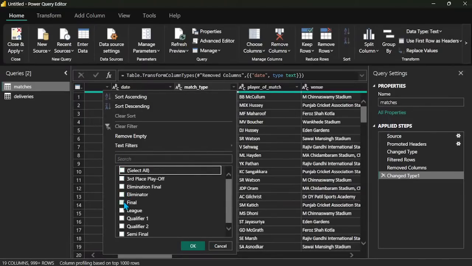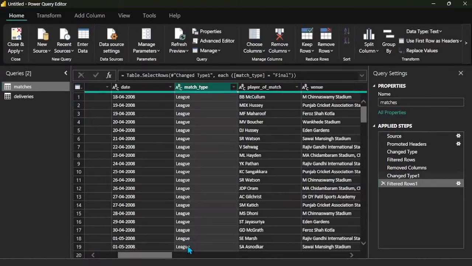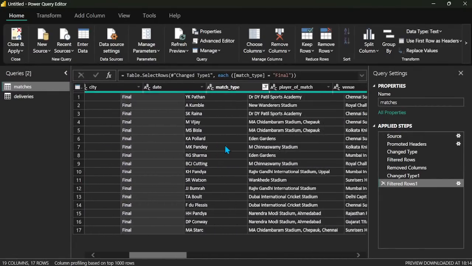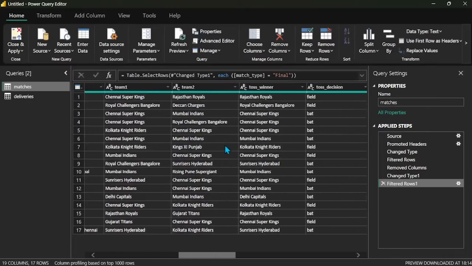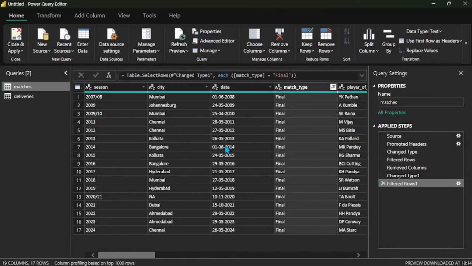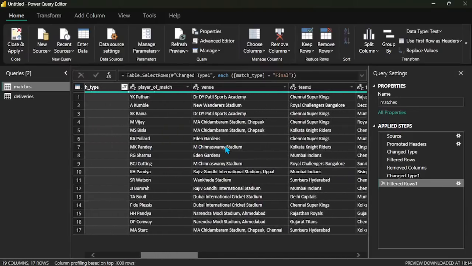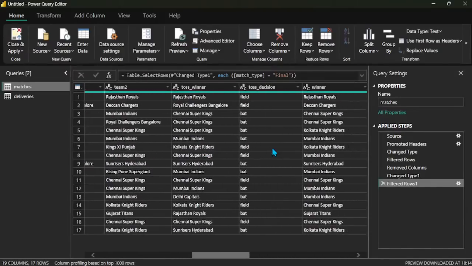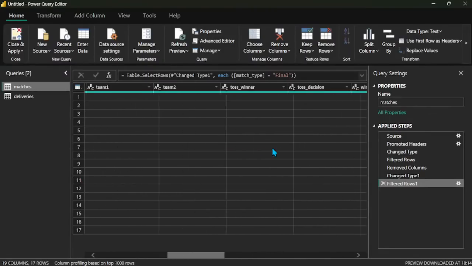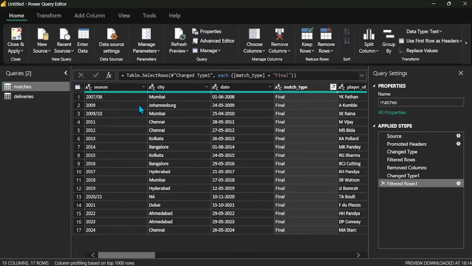Now I choose the final. Final wise, the match type in 2007, the winner is Rajasthan Royals. Finally the winner is Rajasthan Royals or RCB. I will remove the filter in match type.